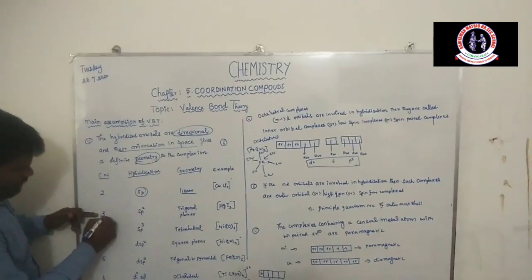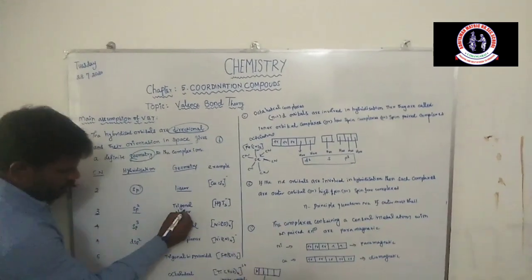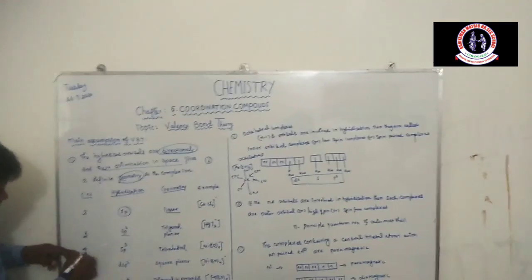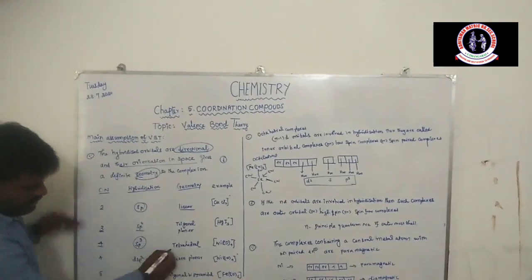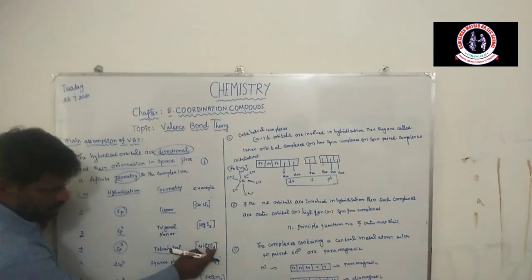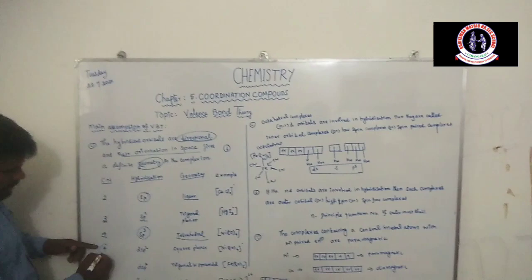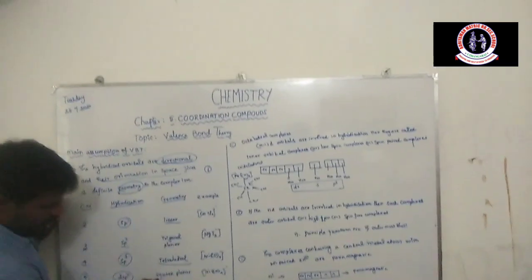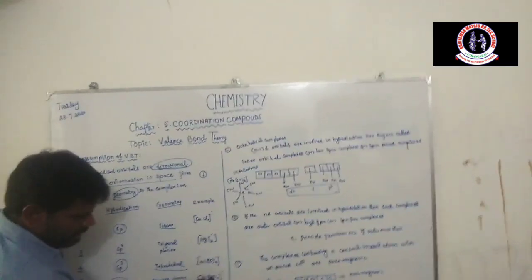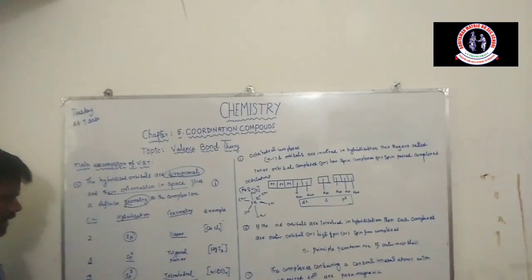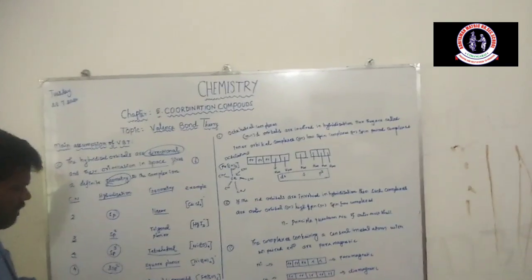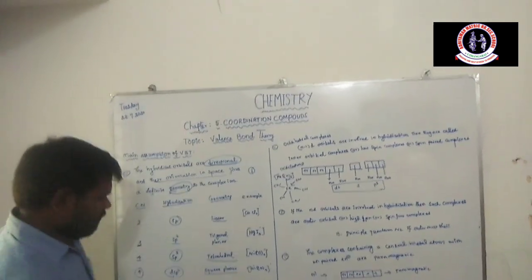Coordination number 3, sp2, trigonal planar: HgI3, mercury iodide. Coordination number 4, sp3 hybridization, tetrahedral: nickel tetracarbonyl. Coordination number 4, dsp2 hybridization, square planar: tetracyanonickelate. Coordination number 5, dsp3 hybridization, trigonal bipyramidal: iron pentacarbonyl.